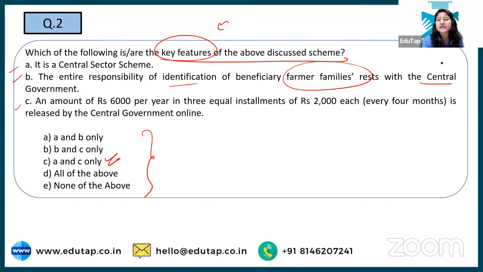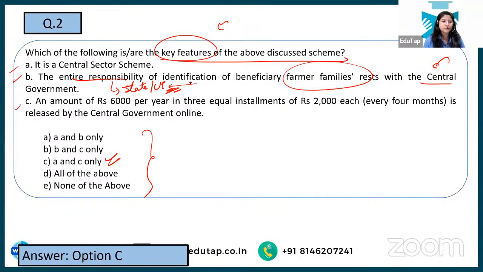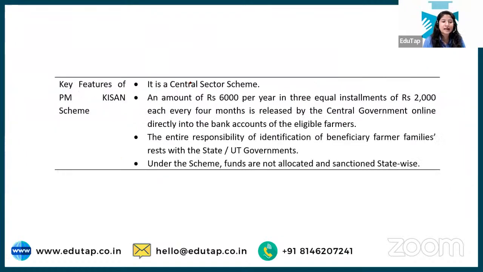Why not B? Because here the center is not responsible. The entire responsibility will be on states as well as UTs. That is why this is the wrong answer. So option C is what our answer was. And this is all the static portion that you need to remember about this particular scheme. The static portion, as I told you, you can cover from the phase 1 revision that we did. And one more thing, you should be aware of the launch year. This was launched in 2018.